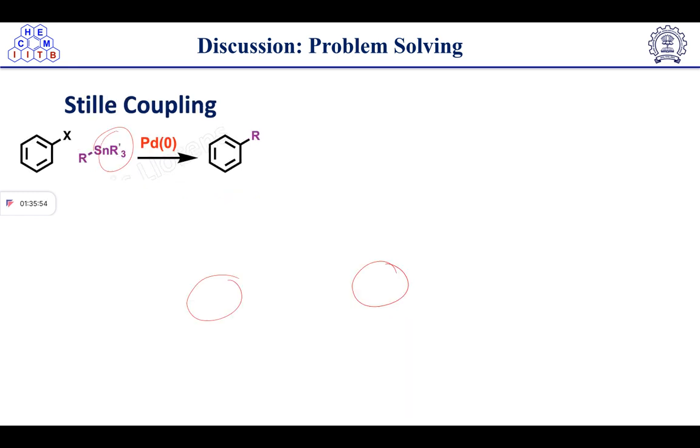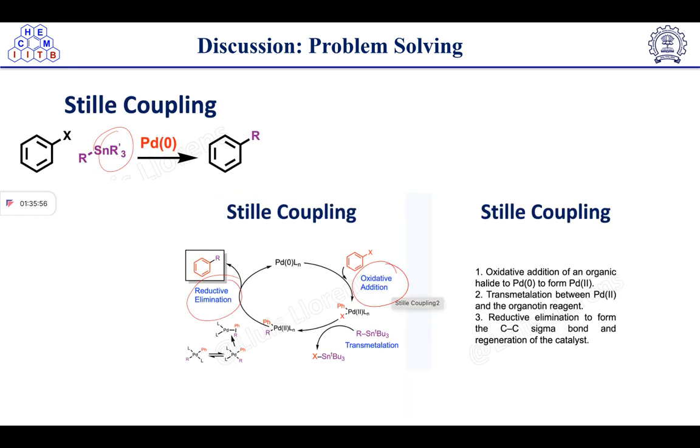We have discussed the Stille coupling. In Stille coupling, again palladium 0 is used, but a tin moiety is used. So oxidative addition will take place first between the organic halide and palladium insertion, and palladium will become +2 oxidation state. Then transmetallation of the organotin reagent will take place. Then reductive elimination will result in a product formation.